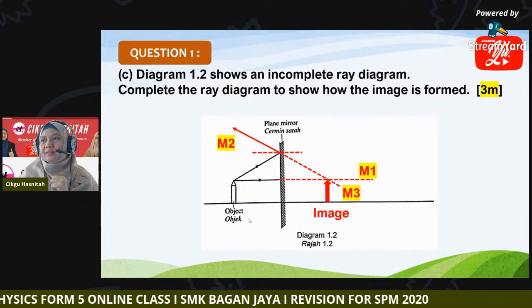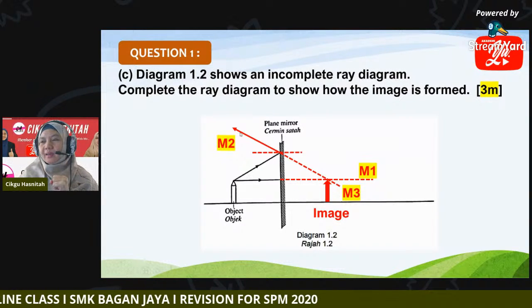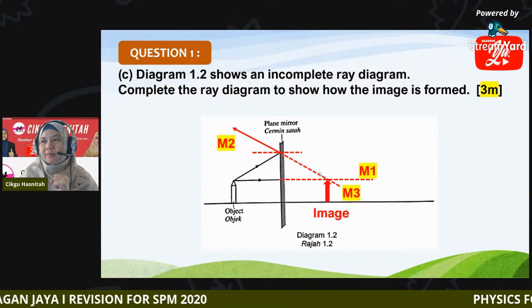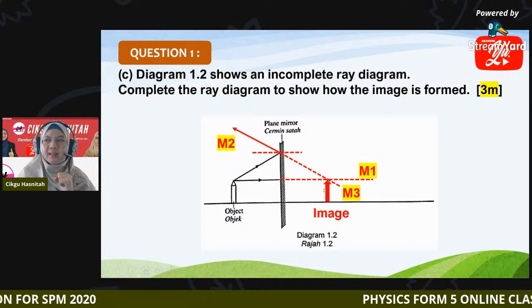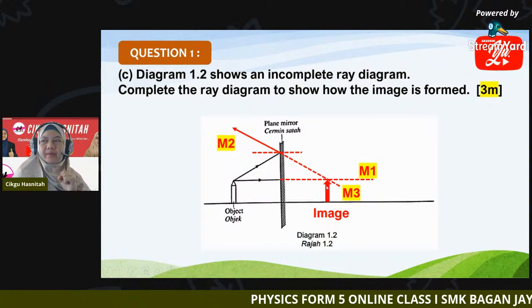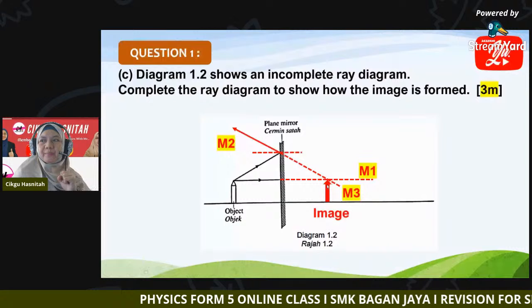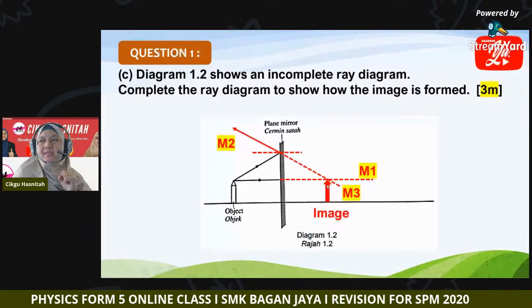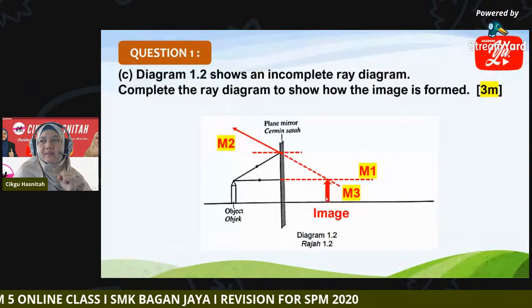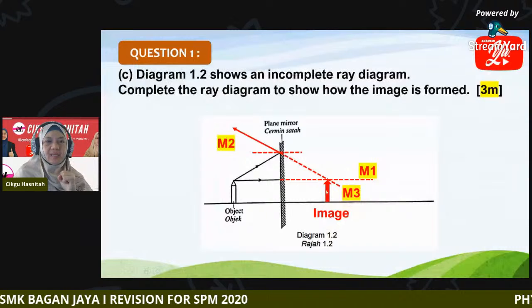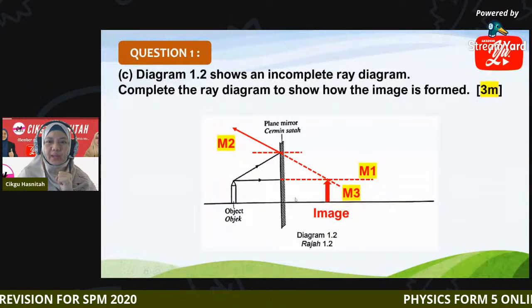All right. So this is the intersecting point where our image forms for the plane mirror. The image, you can see, is upright, laterally inverted, and virtual, plus the same size as the object.